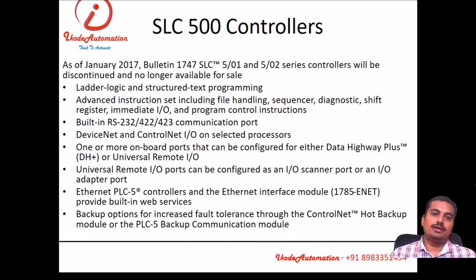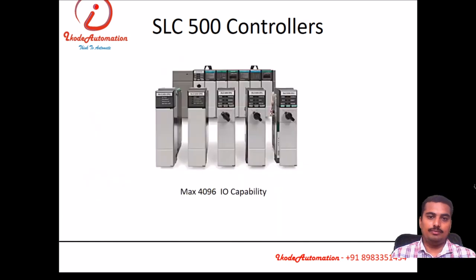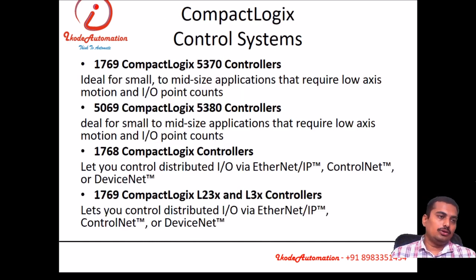Then SLC 500 series controllers are available that can be expanded up to 4096 IO capacity. I am not going into detail today on the features of these controllers because we have very limited time. We can see that later.